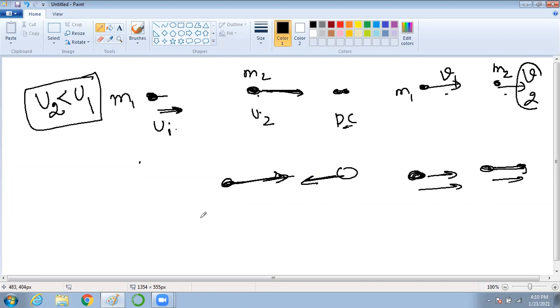Remember, in the head-on collision, this is the line of impact. But if there is an object which goes like this and goes like this, it is not the line of impact. The line of impact is oblique here. This is not head-on. Whenever there is head-on, the angle is 0. Here the angle is not 0. What is the angle here? This is the angle. Yes or no? Is it clear?